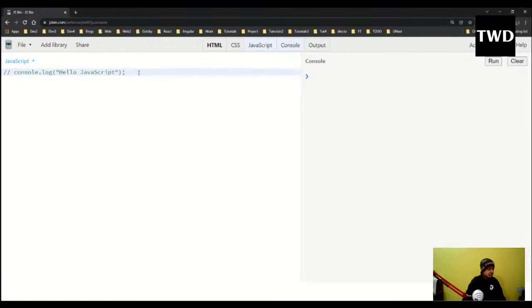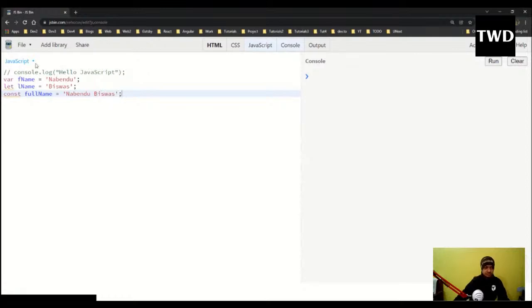The first thing we are going to learn: there are 3 types of variables in JavaScript. One is var. JavaScript was invented in 1995, so var is from the start of JavaScript. Example: var name equal to Nabendu. The second one is let, let name equal to Nabendu Biswas. The third one is const, const fullName equal to Nabendu Biswas. So one is var, one is let, and one is const.